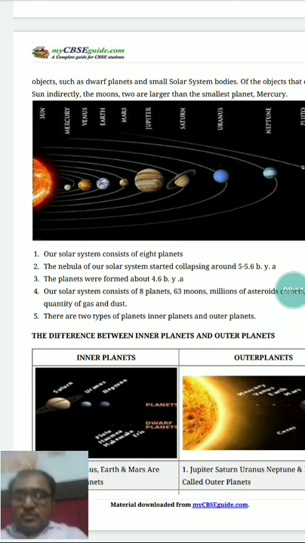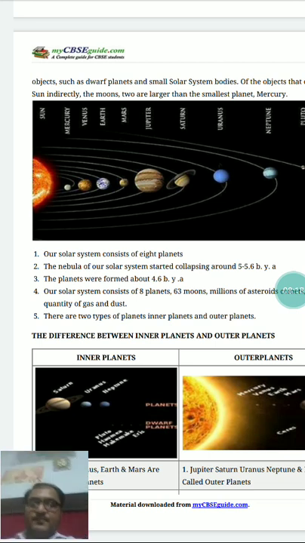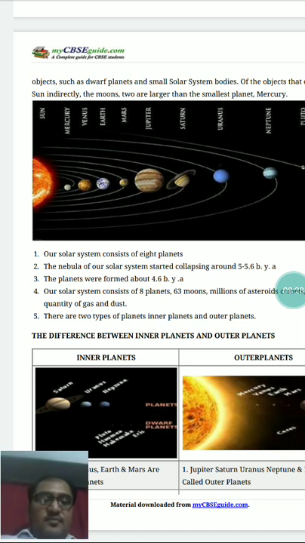Now the bigger question arises here: why are the inner planets rocky while the others are mostly in gaseous form? Why is it so? It is attributed to some conditions. So what are the conditions?